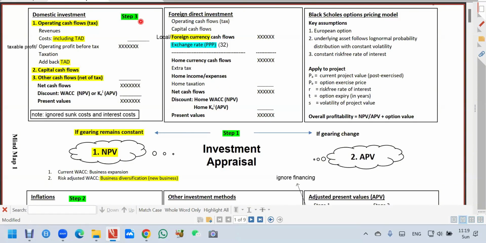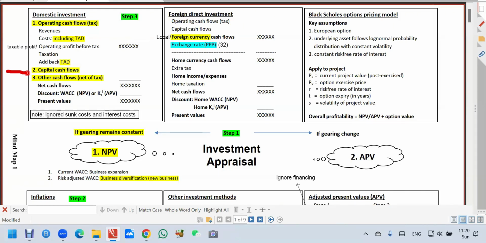So your cash flow, normally when I look at the project, I will ask this question: how much do I have to invest in the project? What is the capital investment? Okay? So that cash flow, I put it down here. So your normal capital investment is equipment, land and building, working capital.